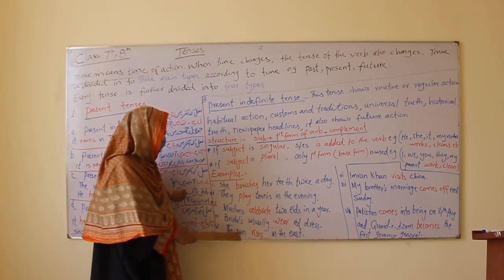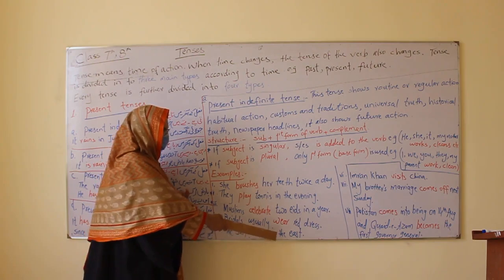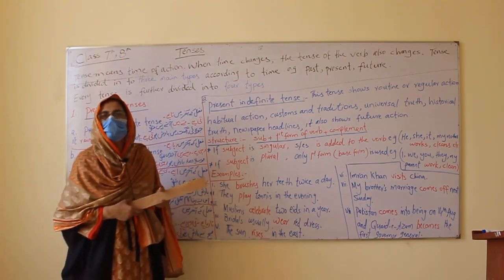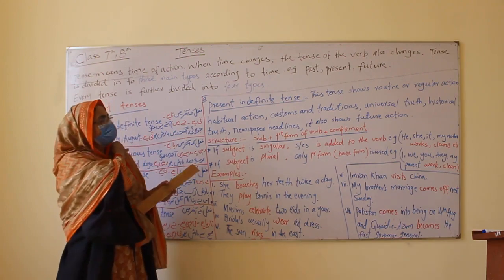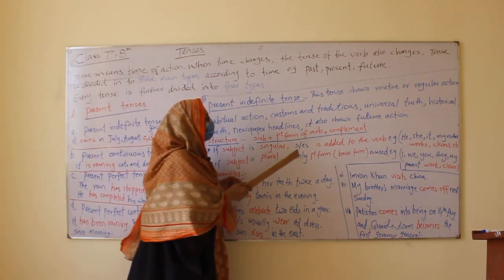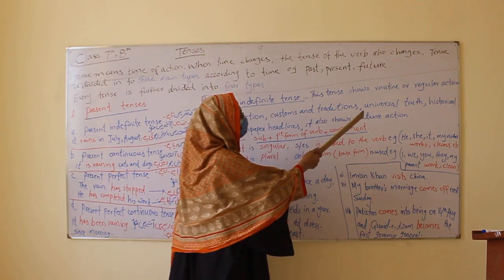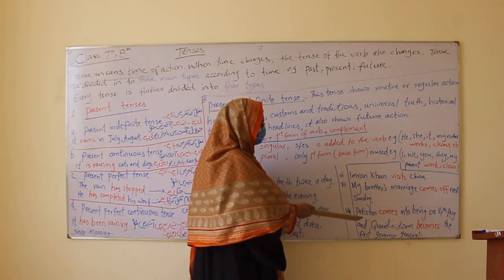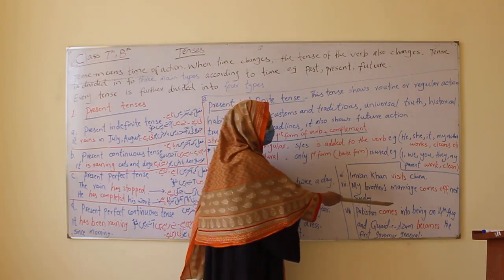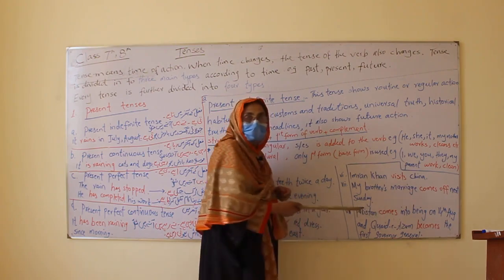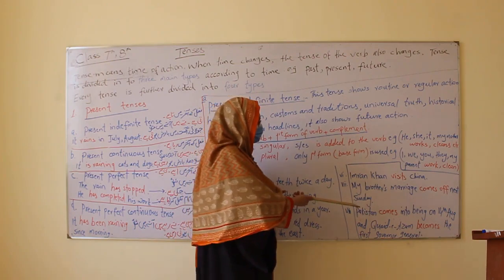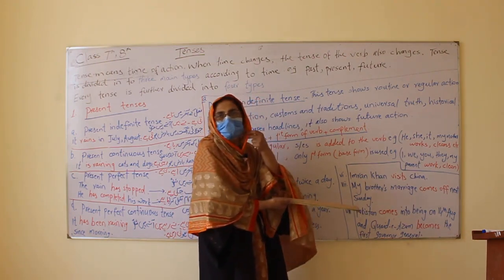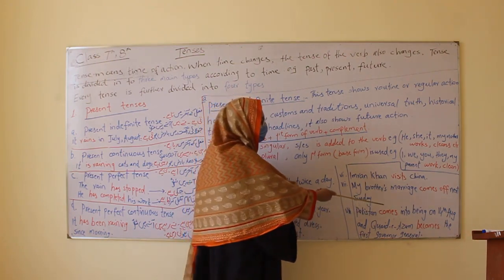This is universal truth. See, the sun rises in the east, the earth moves around the sun, moves. The earth singular moves. Then you have universal truth is done, historical truth, like Pakistan comes into being. See, actually Pakistan came into being, but it can be said like this because it is historical truth, and it also shows past.